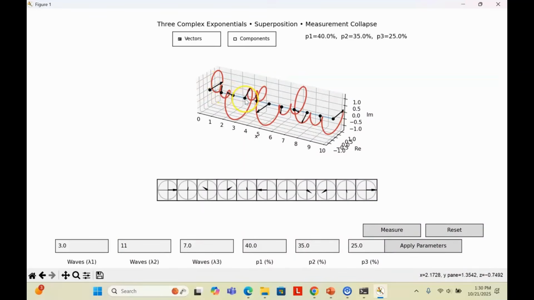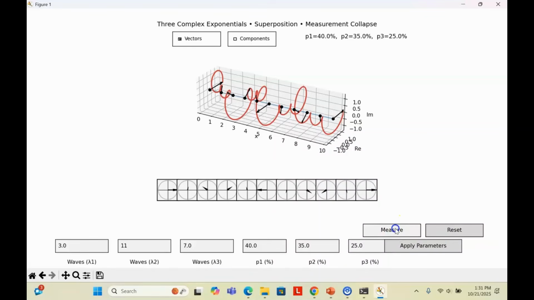These black vectors represent the complex numbers that make up the wave. This is the real axis, this is the imaginary axis, and this is the x-axis where the particle can be found. Below the wave, you'll see 10 sample points along the x-axis plotted in boxes. Each represents one complex number in space, a small snapshot of how the wave function behaves. These 10 numbers correspond to these 10 black dots along the line. In reality, the particle can be found at any point along this line, not just at 10 points. I've chosen to sample just 10 points to help illustrate the idea.